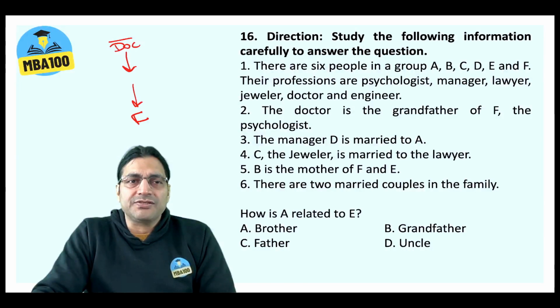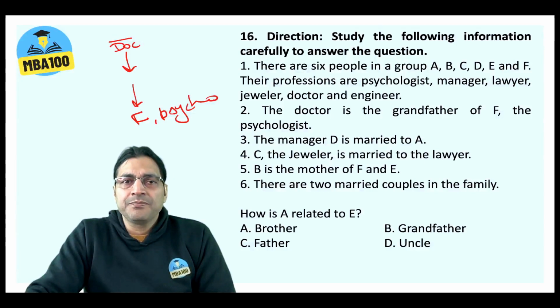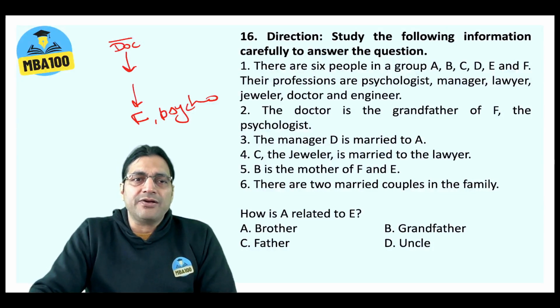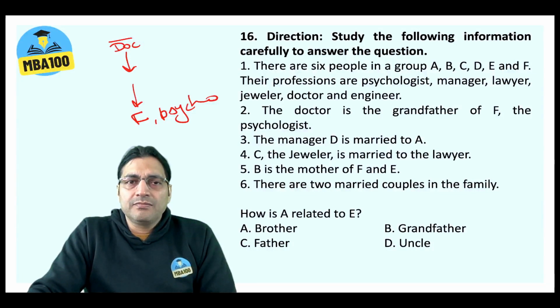The psychologist... The manager D is married to A. C, the jeweler, is married to the lawyer.